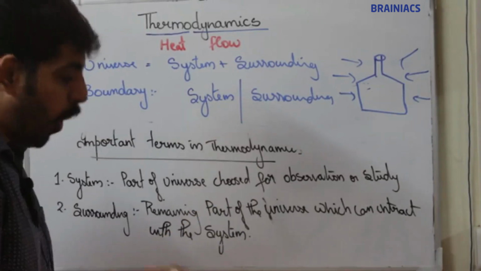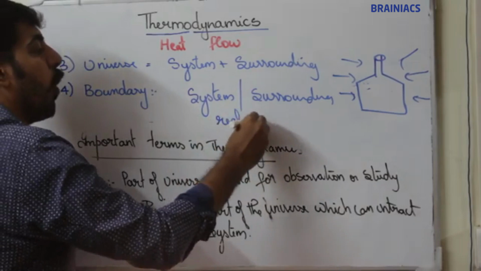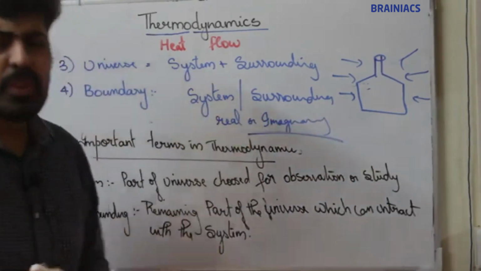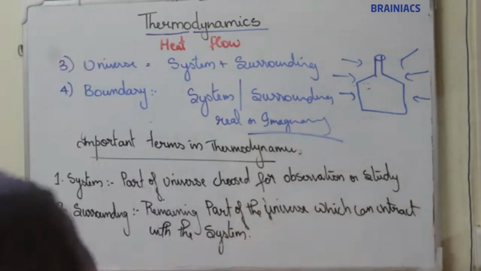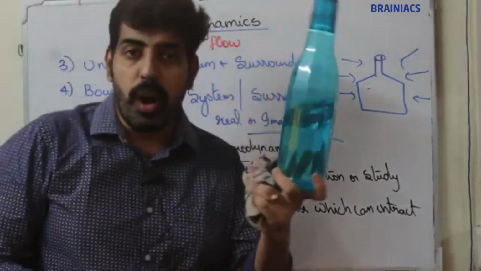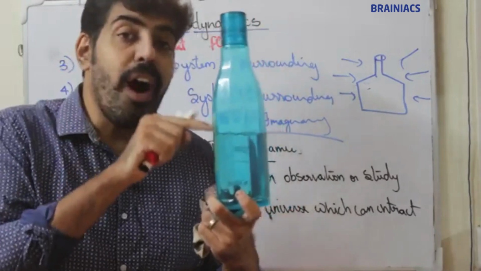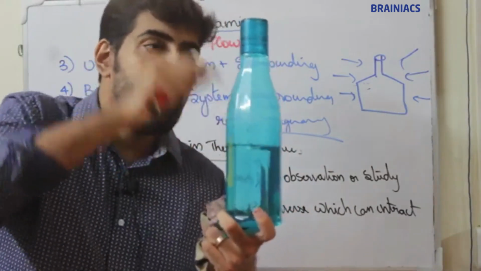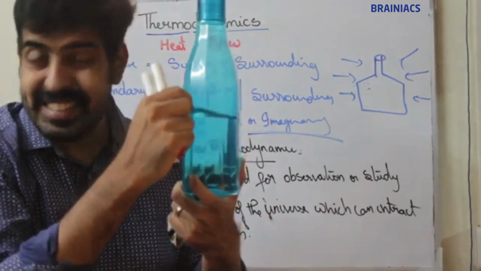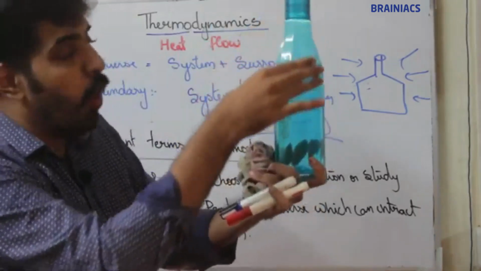Boundary can be real or imaginary. For example, if I am taking a bottle filled with water, and the water present in this bottle is taken as the system, then here the boundary is this bottle. Here the bottle is the boundary.